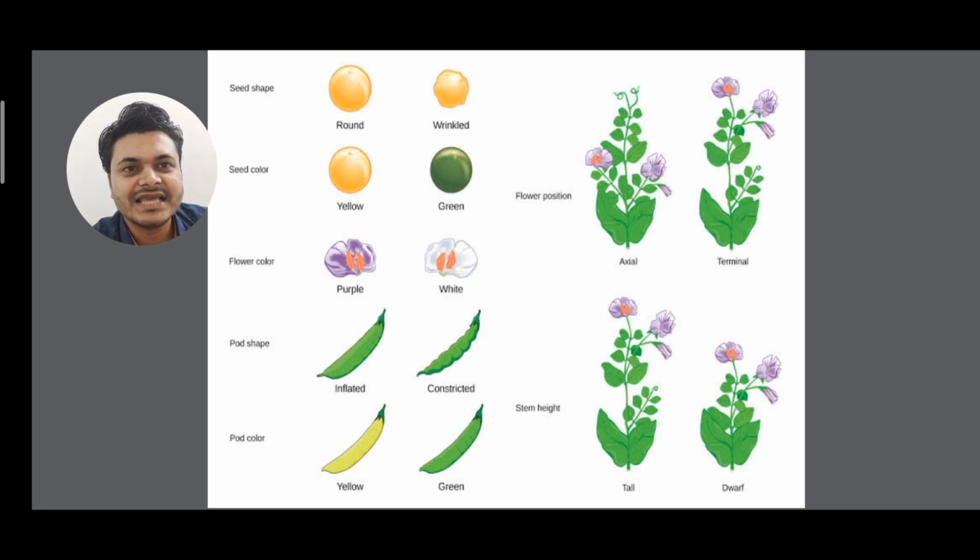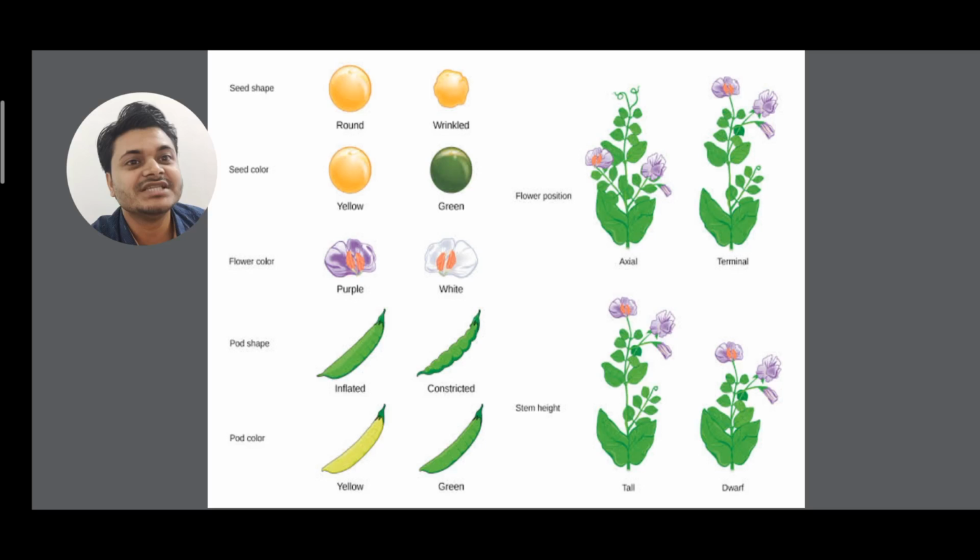First, the 7 contrasting characters that he found in the pea plant are: number 1 is seed shape, where he found round and wrinkled. In seed color, he found yellow and green. In flower color, purple and white. In pod shape, inflated and constricted. In pod color, yellow and green. In position of flower, axial and terminal. In stem height, tall and dwarf. So these are the 7 pairs of contrasting characters.